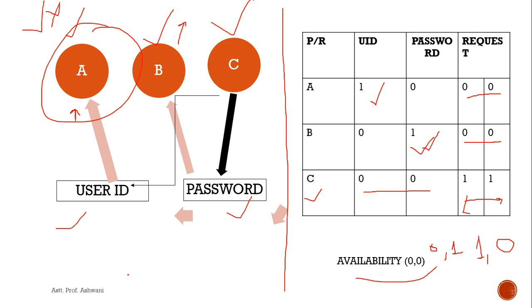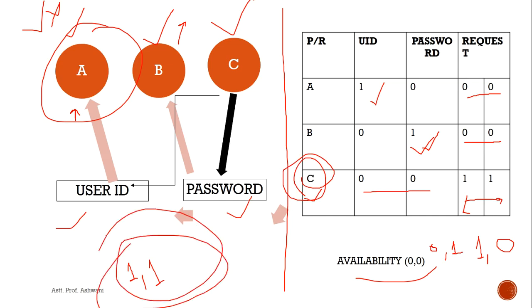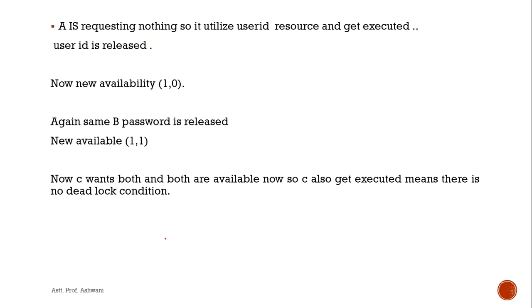Now the new availability is 1 and 1. Now C wants to get executed and wants both resources, user ID and password, and both resources are now available. So after that C gets executed. This means that there is no deadlock in this system. Hope you understand the concept.